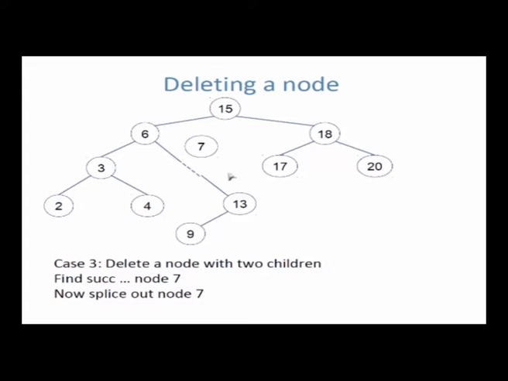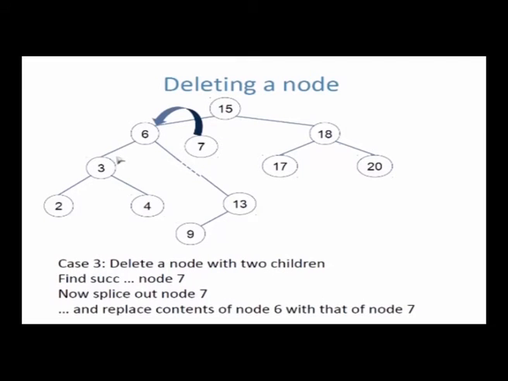But what has happened now is that I have a tree in which I wanted to delete 6, but I actually deleted 7. I deleted the successor of 6. I deleted something else. So in order to actually delete 6 and not 7, I'll copy the content of 7 into 6. So what will I get? I'll get 7 here and 6 will be gone, because 6 is overwritten. 6 is gone.